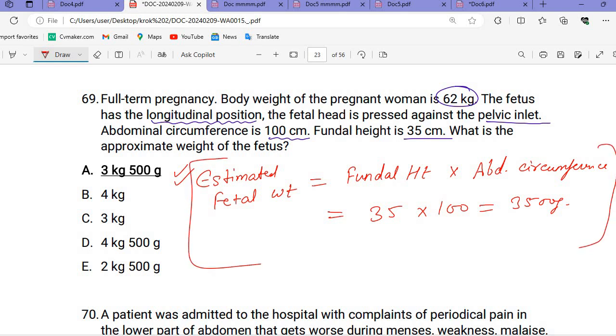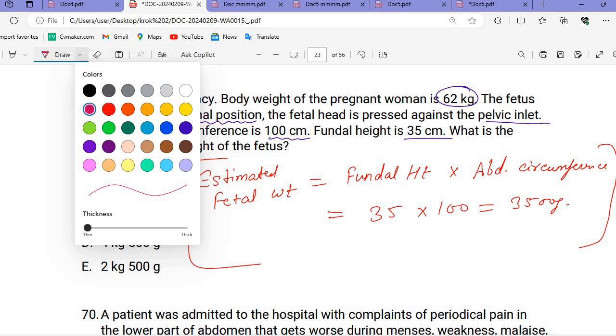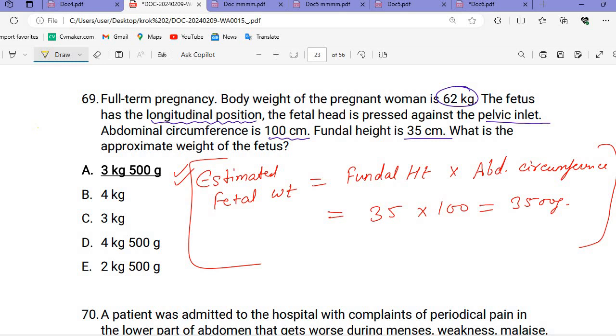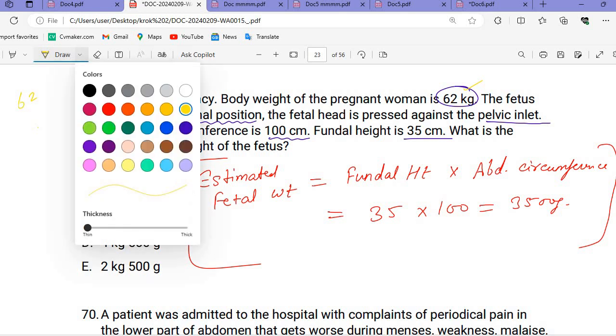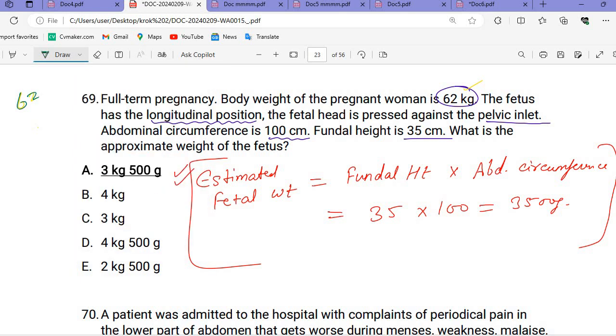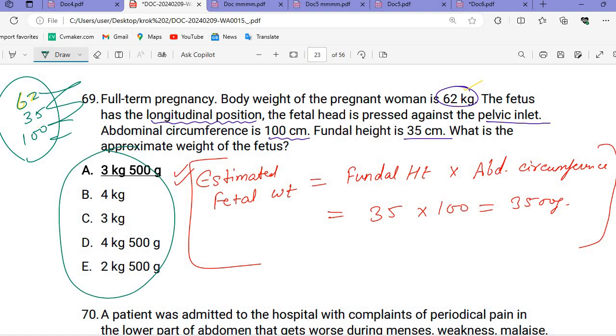अभी बताते हैं कि तुक्के कैसे मारते हैं. ठीक है, how to make the guesses, like such type of the questions. In this question you are seeing the 62 kg. Now if you don't know anything, see the options: 3 kg, 4 kg, 2 kg. Now you are seeing 62, 35, 100. Three values are there. Just circulate all these values and mix them up. If anything related to this is coming, that will be the answer.